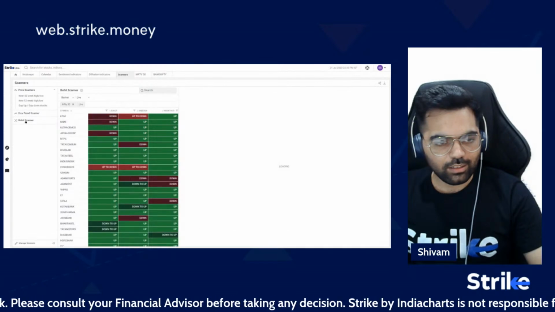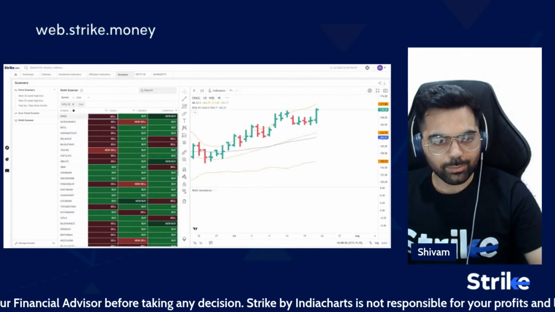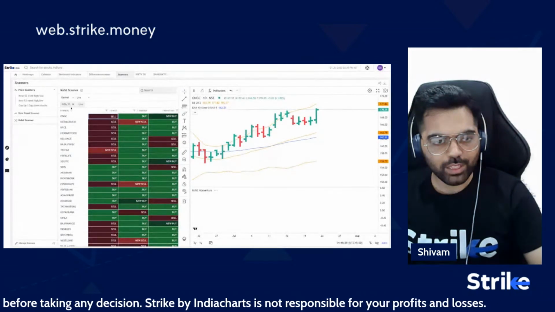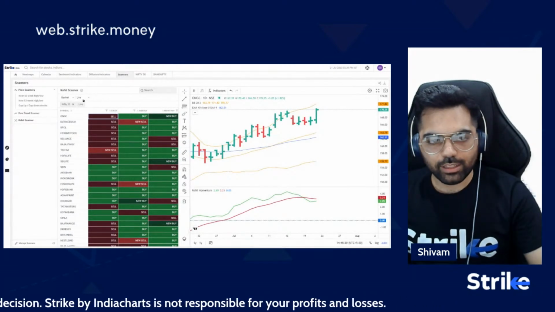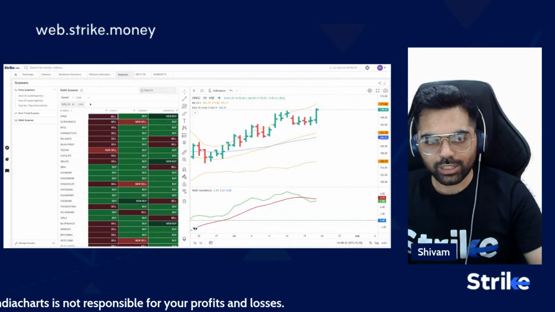And let us go to the Rohit scanner to look at the same. So the same basket, I've selected Nifty 50, and live here means the signals that are coming in today's trading session.